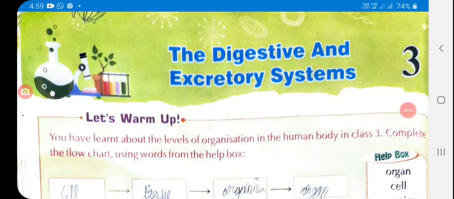Students, in the previous video, you learned about lesson 2, the teeth. Now in this video, we are going to do chapter 3. The name of the chapter is the digestive and excretory system.